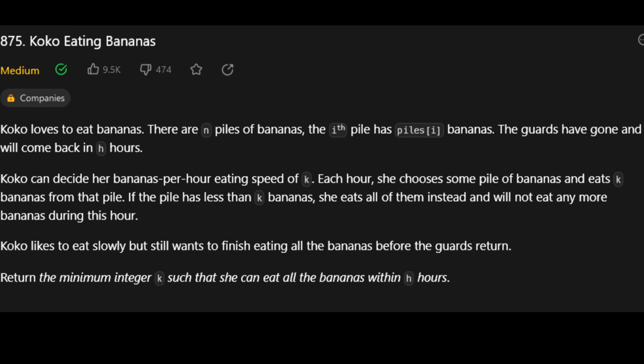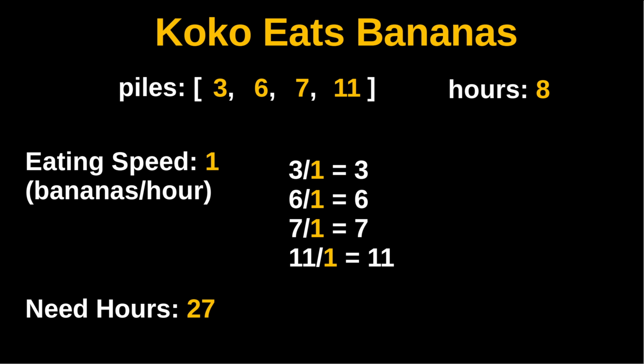Koko is given n pounds of bananas. Koko is also given some hours to finish all these bananas. Our goal in this question is to determine the speed at which Koko needs to eat to finish all the bananas in the piles. Let's do an example together.